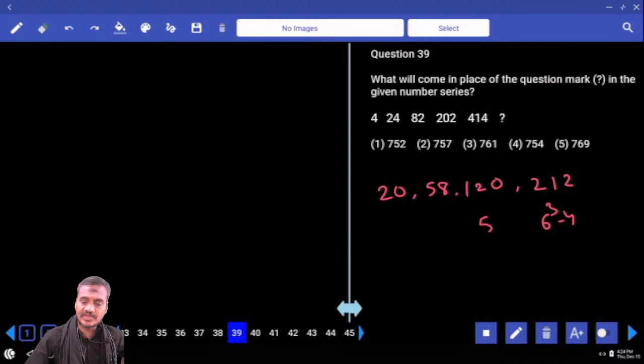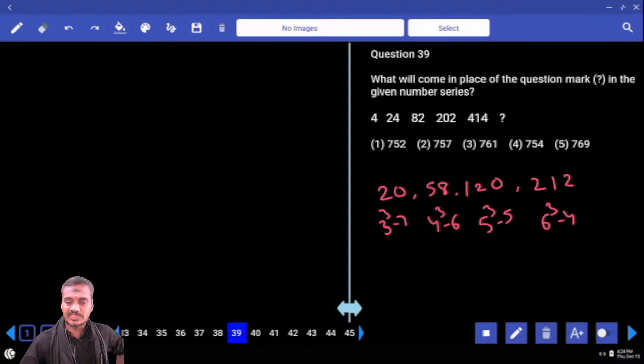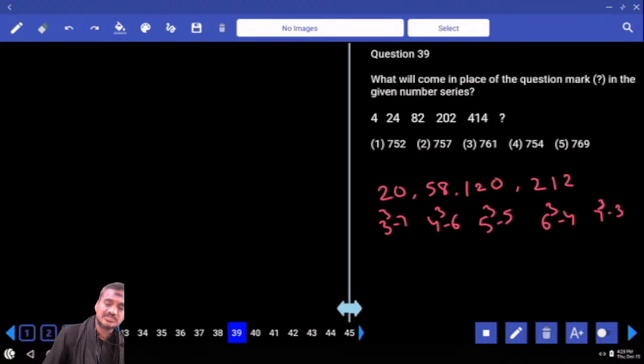Now this 212 can be written as 6 cube minus 4. 120 can be written as 5 cube minus 5. And this can be written as 4 cube minus 6. And this can be written as 3 cube minus 7. 3 cube, 4 cube, 5 cube, 6 cube. Next one, 7 cube. 7 cube minus 3, 343 minus 3, 340. Now if you add 340 to 414, 754, choice 4 for question number 39. Clear?